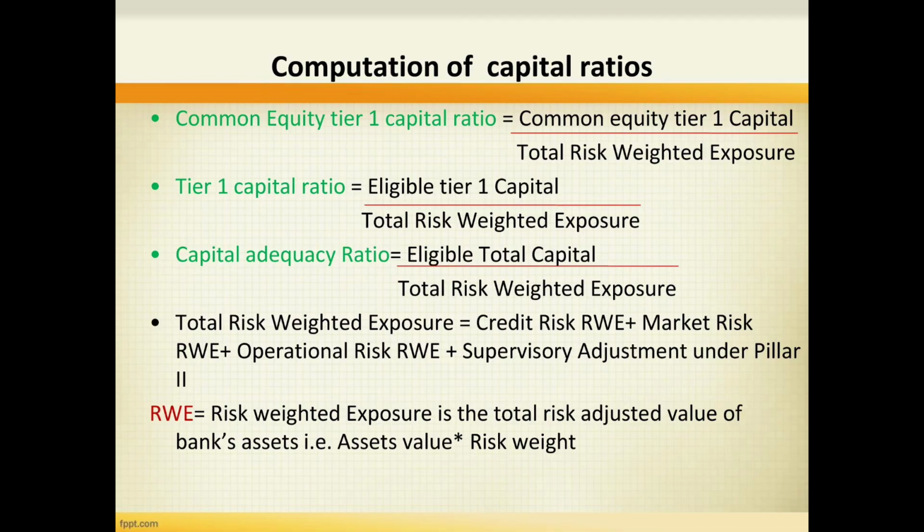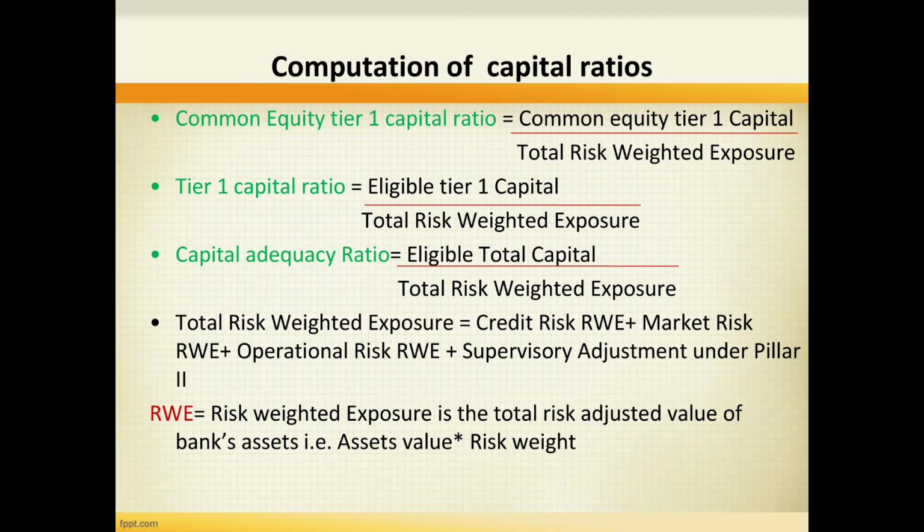The capital adequacy ratio is the eligible total capital divided by total risk weighted exposure. And total risk weighted exposure is the summation of credit risk weighted exposure plus market risk weighted exposure, operational risk weighted exposure, and supervisory adjustment under Pillar 2 of Basel 3.